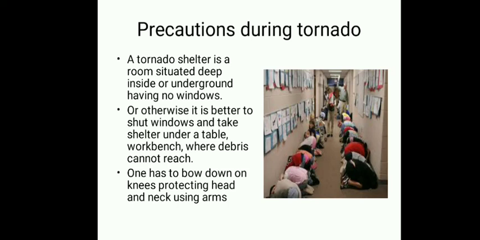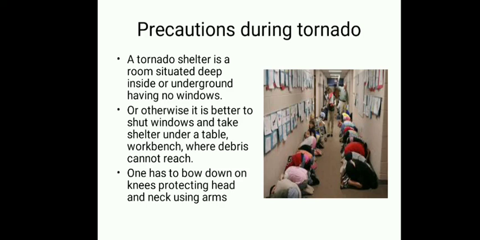A tornado shelter is a room situated deep inside or underground, having no windows. In places where there are frequent tornadoes, they have underground shelters without any window, and they go to that shelter during a tornado. Otherwise, it is better to shut windows and take shelter under a table or workbench where debris cannot reach, because in a tornado everything can be sucked in and thrown at a very high speed, and that can lead to a lot of injury.